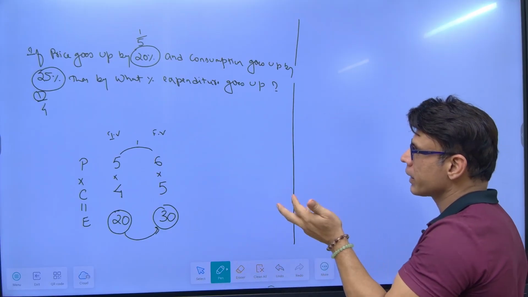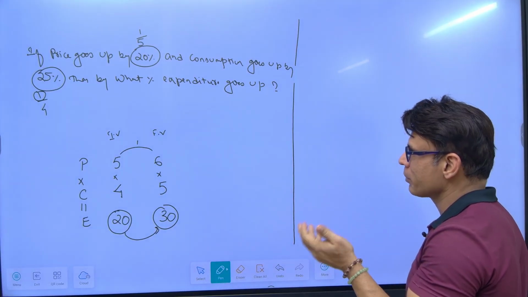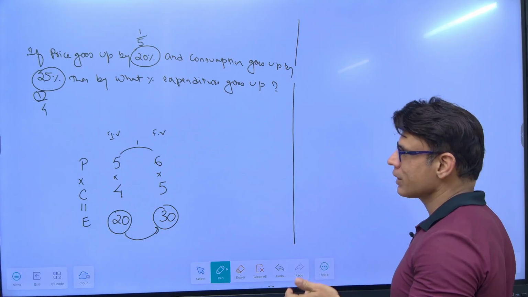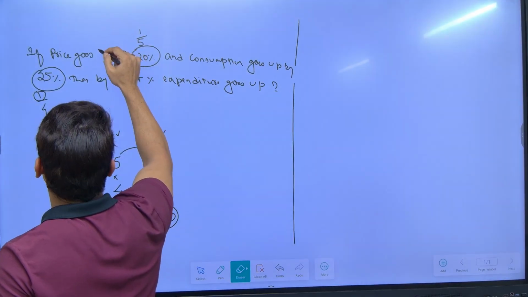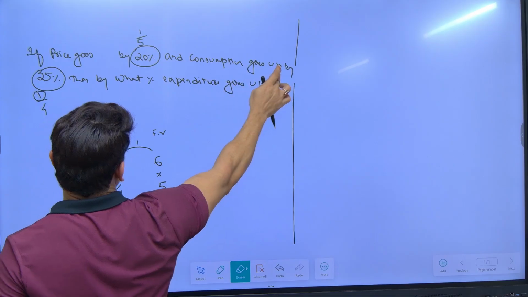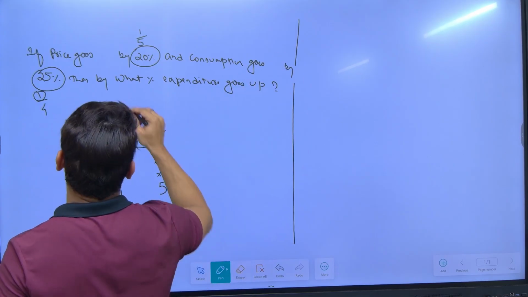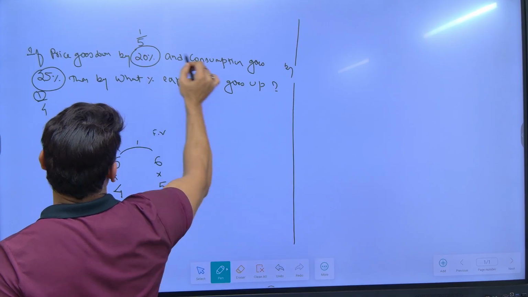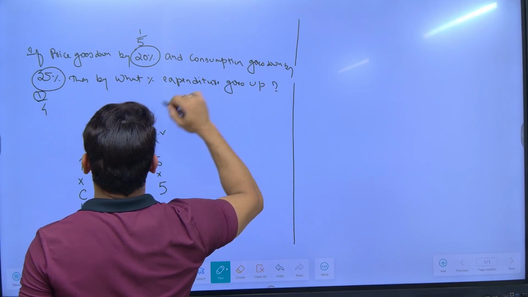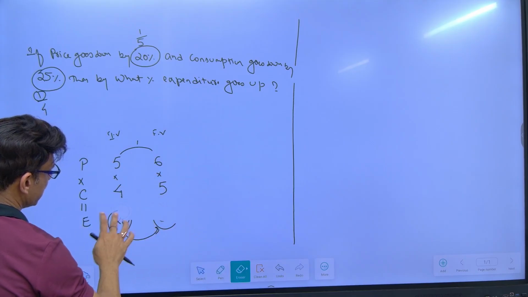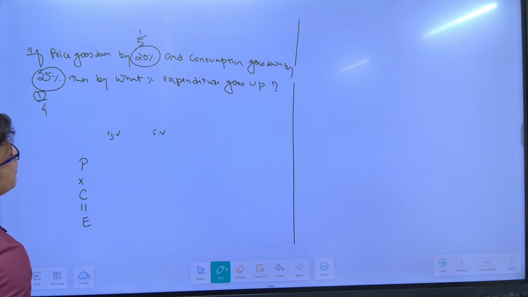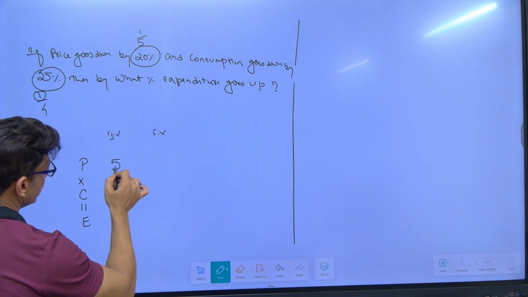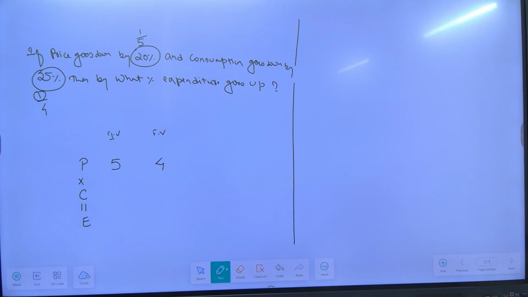In this case, I can do price goes down, consumption goes down, by what percentage expenditure goes down. If I take the same problem, if I say price goes down, right? Consumption goes down. Then by what percentage expenditure goes down? Same thing, right? Price goes down by what? 1 over a base of 5. So 5 reduces by 1 will become what? 4.